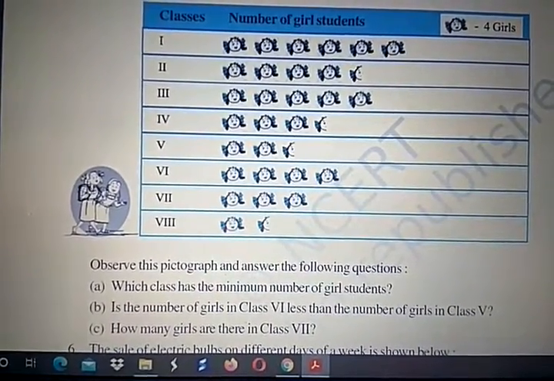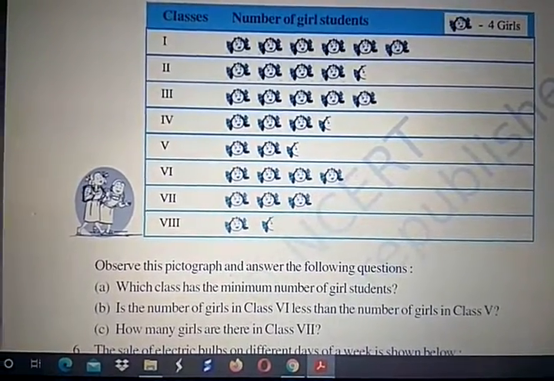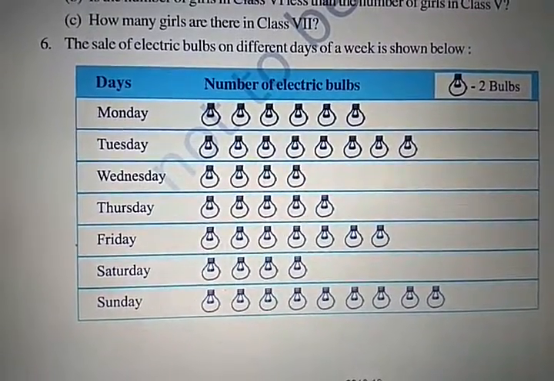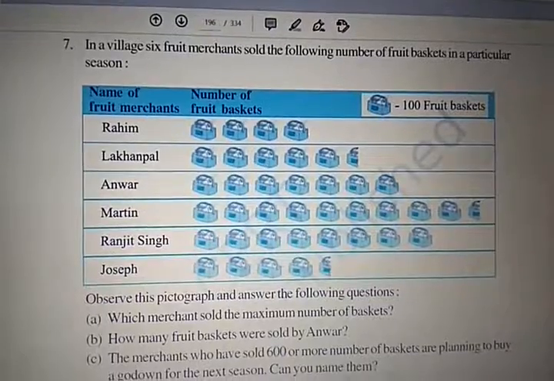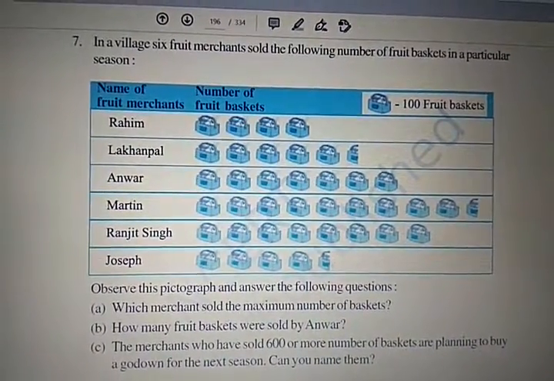So in this way you can do B and C in your own way, that is homework. Question number 6 also homework, do it in your own way. Question number 7 is also homework, do it in your own way.